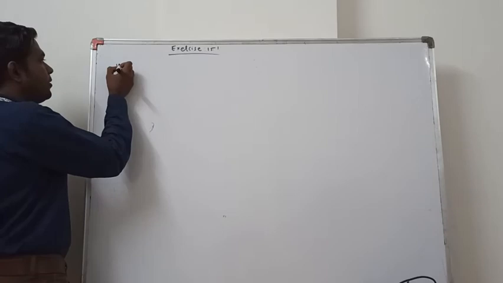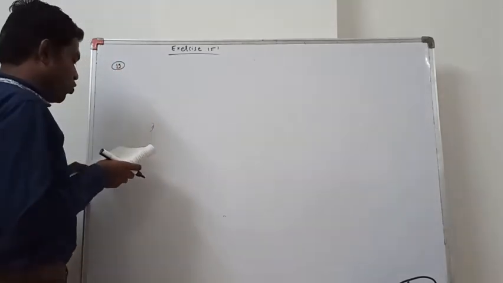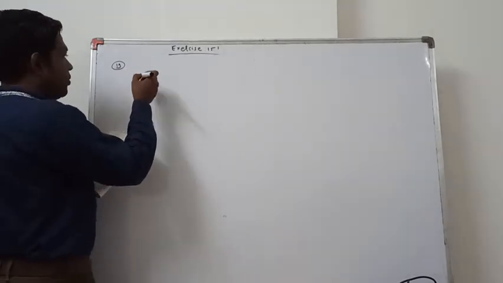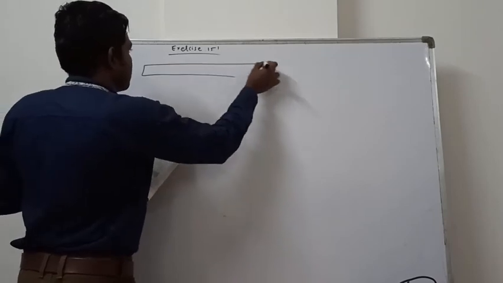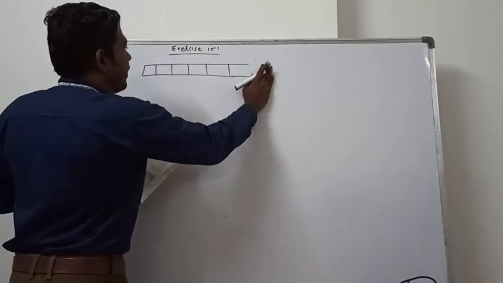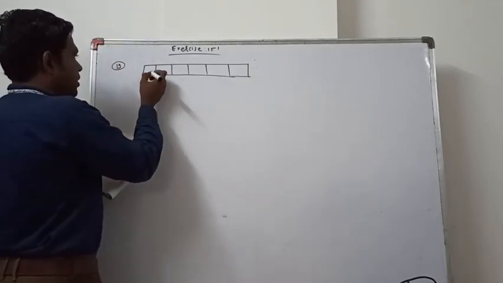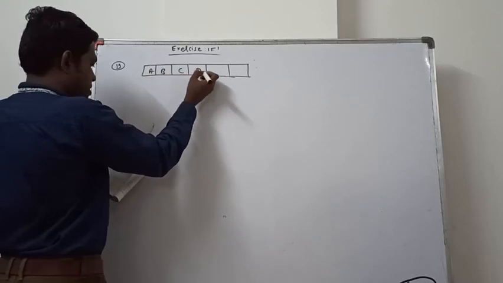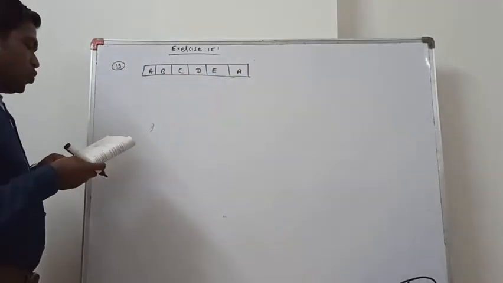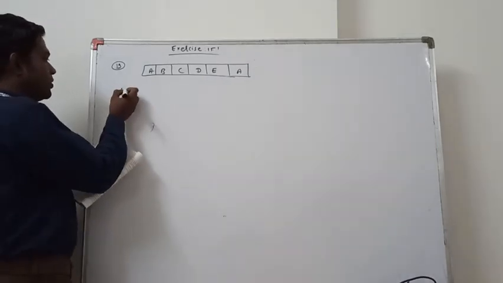In question 19, a child has a die whose 6 faces have the letters given below: 1, 2, 3, 4, 5, 6 marked as A, B, C, D, E, A. The die is thrown once. What is the probability of getting first one?